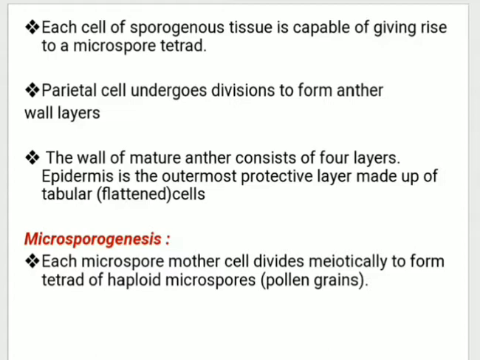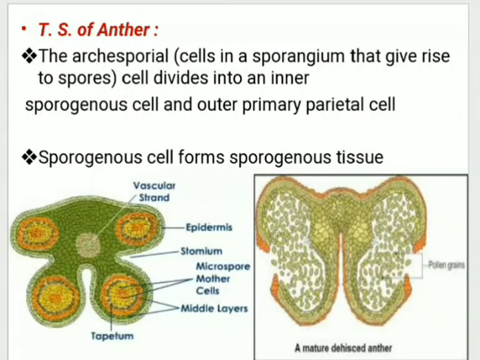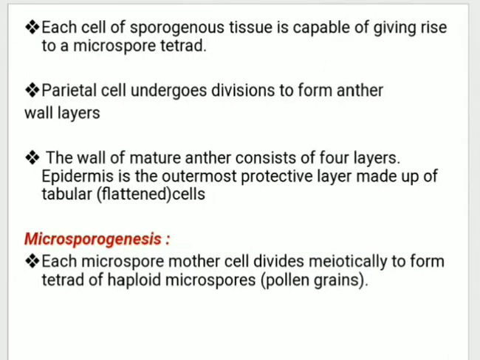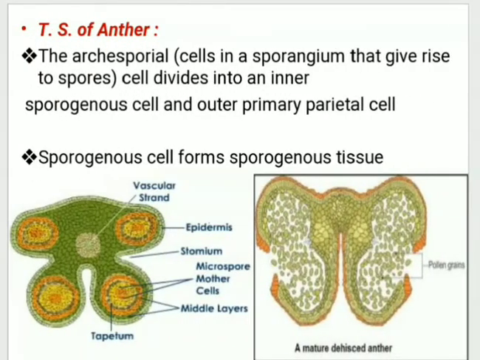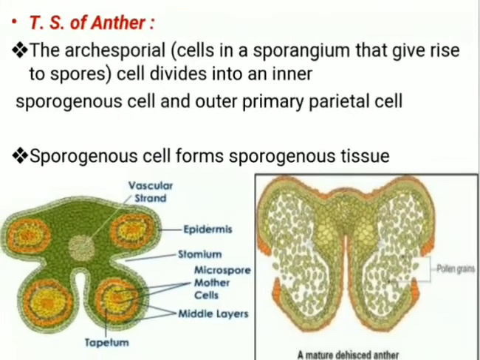The parietal cell undergoes division to form anther wall layers, and the wall of a mature anther consists of 4 layers. See, this is a dehisced anther, and that outermost lining, the red lining, next to that there are 3 layers, so there are a total of 4 layers. The epidermis is the outermost protective layer, which is made up of tabular flattened cells. If you observe the diagram, the epidermis is the outermost layer present.